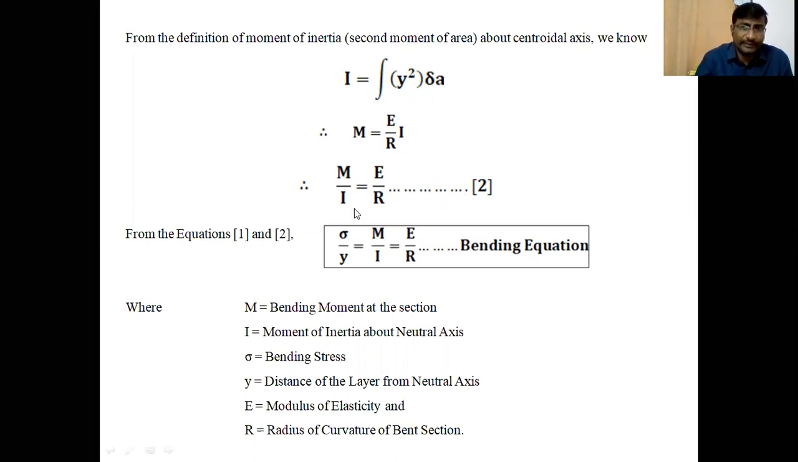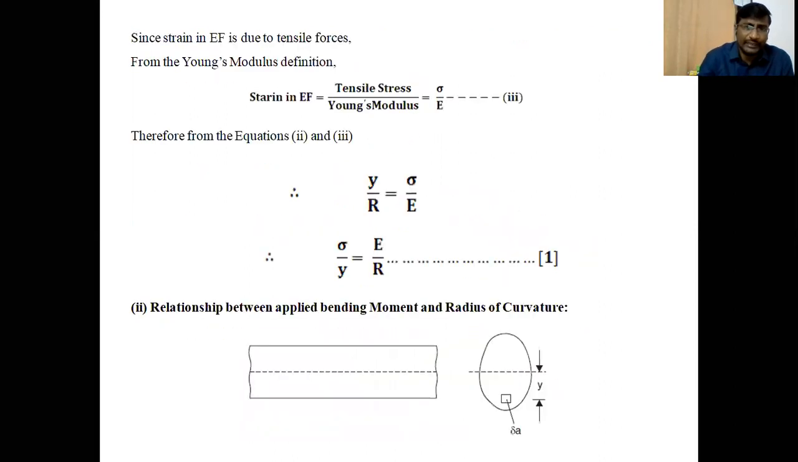The second equation represents the relation between the applied bending moment capital M and the radius of curvature R. I is the moment of inertia of the cross section, and E is the Young's modulus, which is constant throughout the member during bending. So from equation 1 and 2, by combining equation 1 and 2,